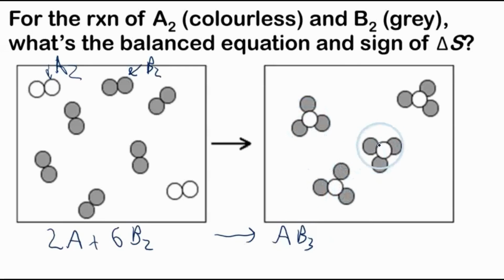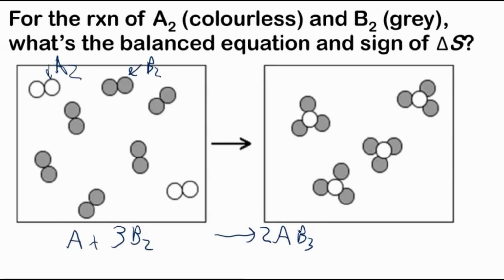And how many are there? 1, 2, 3. There's 4. There's 4 of these. Okay, so this is fine, and it's balanced, but it's not in reduced form. Everything's divisible by 2. So I'm just going to divide everything by 2 to get it in lowest form. And this is our balanced equation in all its glory.